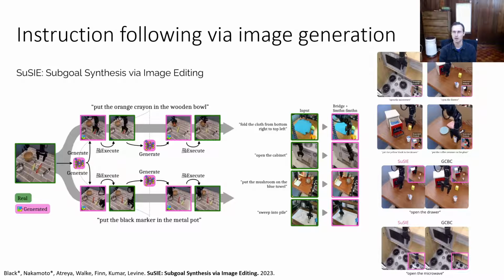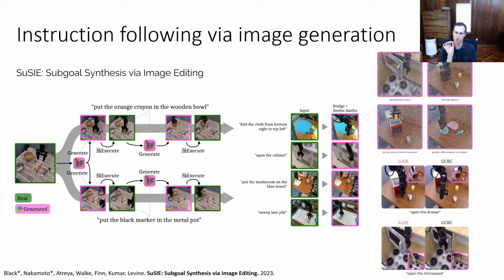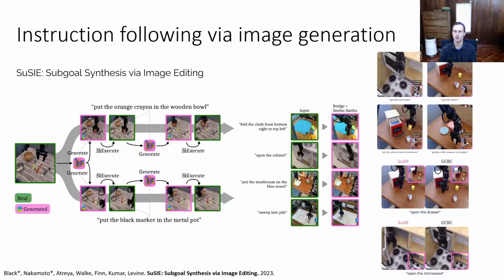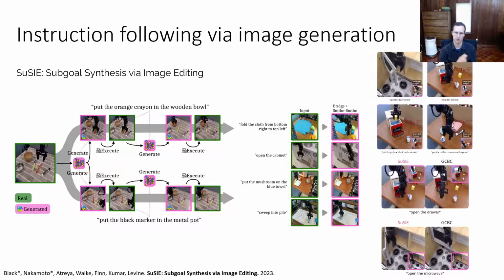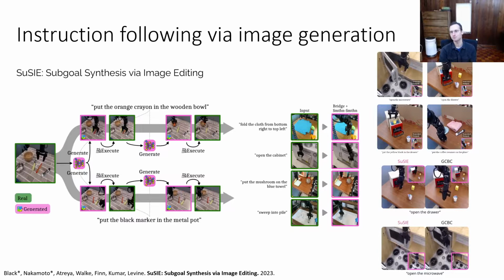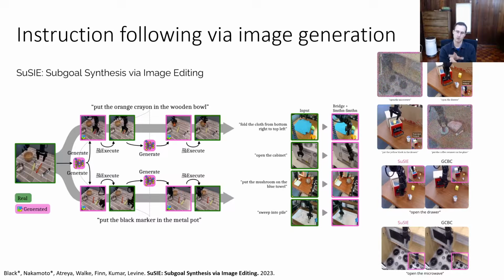So you can see in the top right, we show the generated sub-goals from the model, and then we see the robot execution actually carrying out that sub-goal. And it can open the microwave with this complex motion that involves putting the robot behind the microwave door and then prying it open. And in the lower right, you can see some side-by-side comparisons that show the SUSY method for the open the drawer task and the open the microwave task.